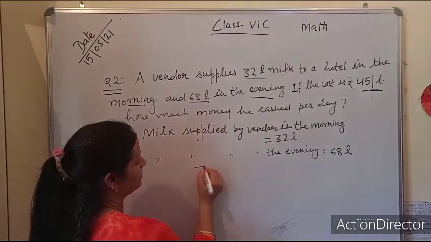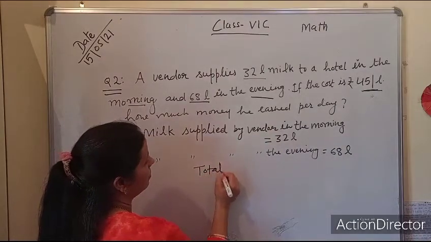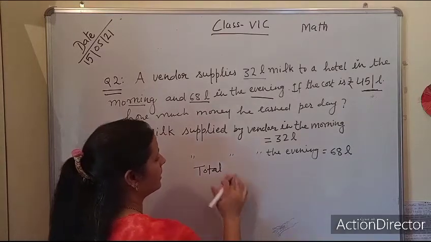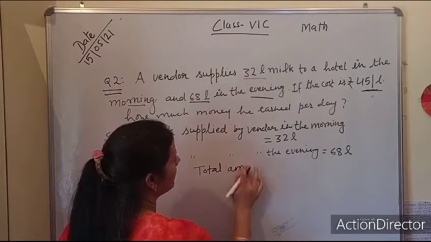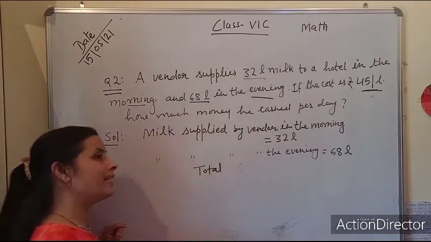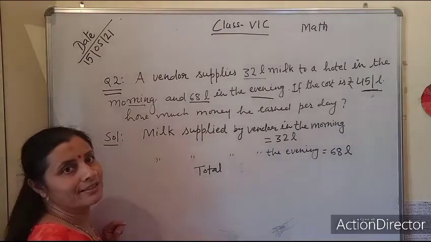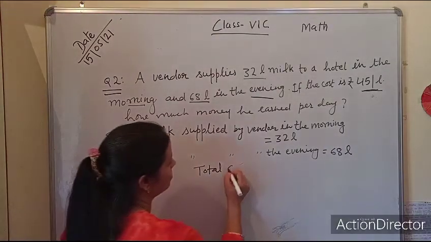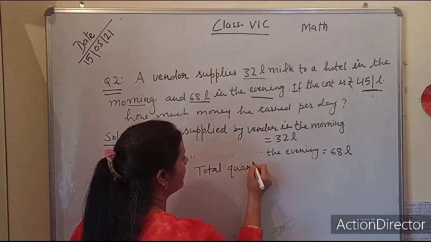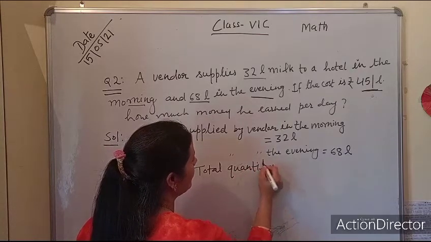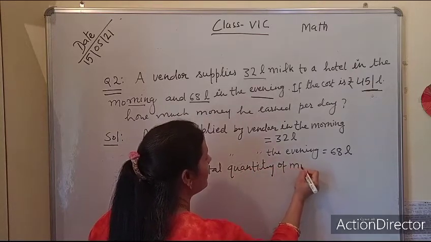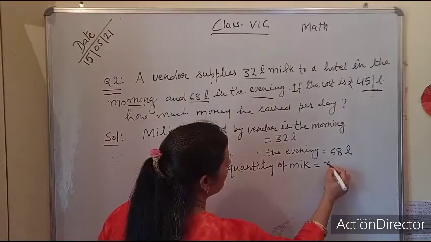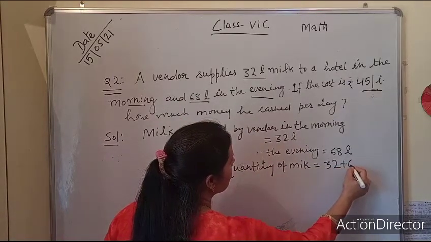Total quantity of milk. Basically, amount is used for solid things. Grammatically, if I write amount here, that is not correct, so I will write quantity. Total quantity of milk equals 32 plus 68.